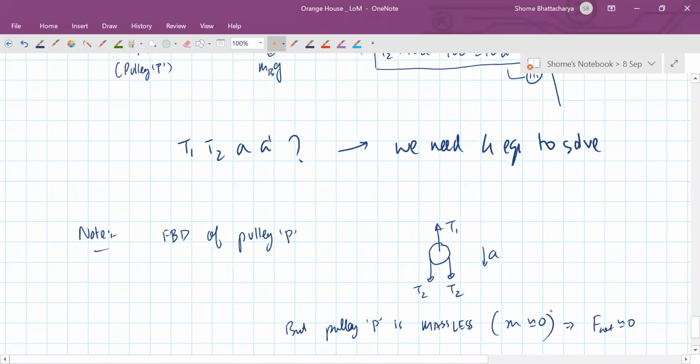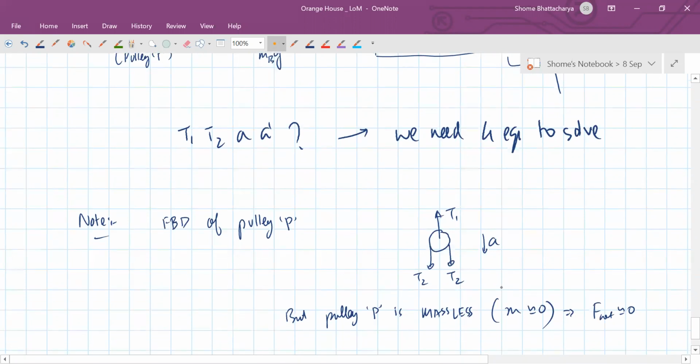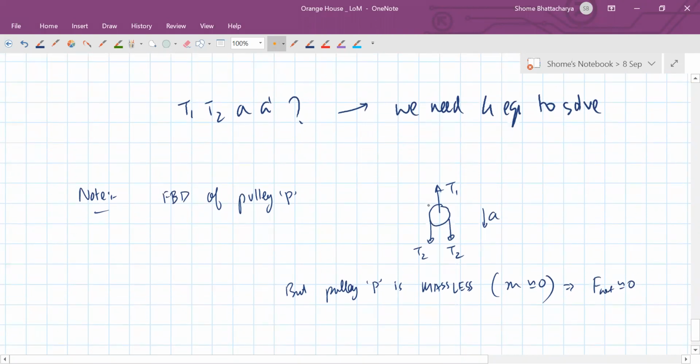कितना भी उसका acceleration हो, but net force is mass into acceleration. So mass अगर उसका बहुत कम है, like it's just like some in milligrams or something. So the net force will become few milligrams into an acceleration. So it will be very, very small. It will be of the order 10 raised power minus 3. So it becomes negligible. So the net force is as good as zero. So because of that, you can see here that T1 will be equal to twice of T2. So this is the very important fourth equation that we have. And it's coming from the concept of the massless pulley.